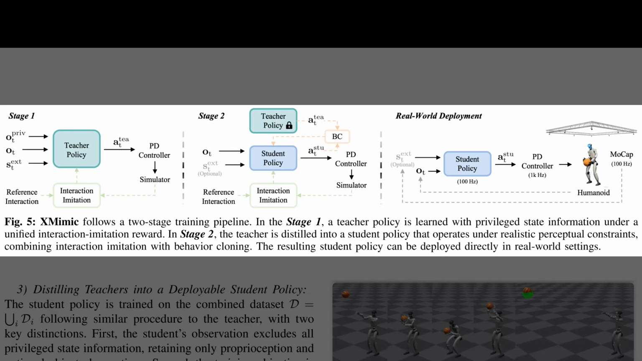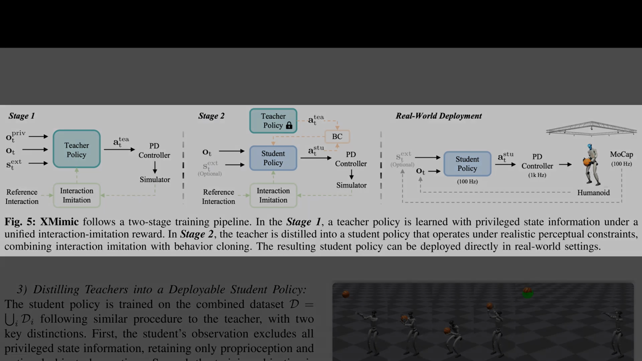Well, with the data generation settled, Figure 5 outlines the training framework, XMimic. On the left, Stage 1 trains a teacher policy with privileged access to simulation data, ensuring it masters the task perfectly. In the middle, Stage 2 distills this knowledge into a student policy via behavior cloning. Because the real robot lacks privileged info, the student learns to act based only on realistic sensors. Finally, the real-world deployment section shows this student policy controlling the physical humanoid, executing skills at 100 Hz.